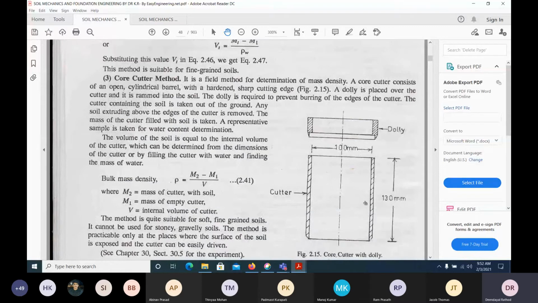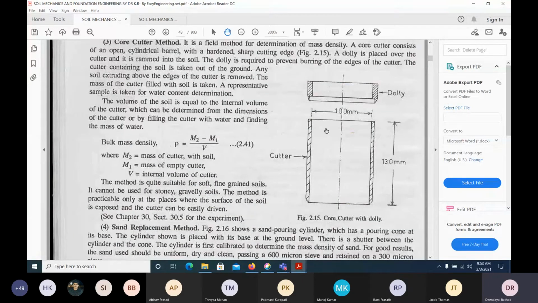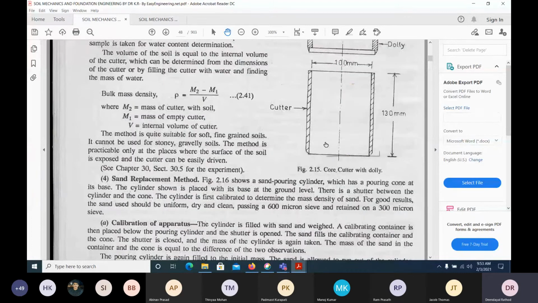That means we have this hollow tube. Okay, this is the hollow tube, and what we generally do is press it, and after pressing it the soil will go inside. Then we remove this one, mass divided by volume, which we know, will give the density of the soil. Understand? So both sides are open, and we press it. Then we remove it, trim the soil, and we know the mass and the volume of this one.